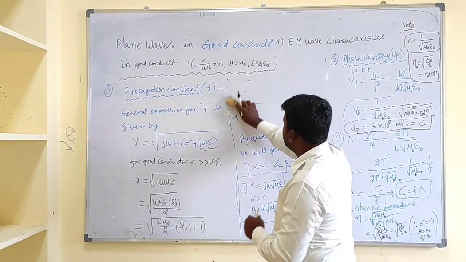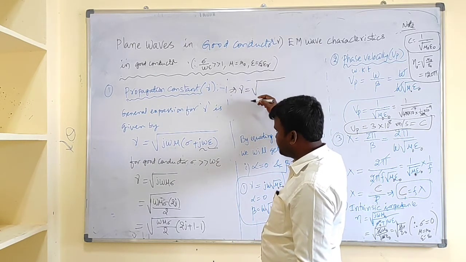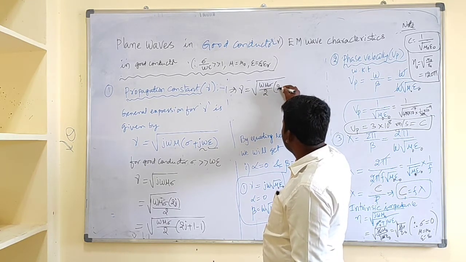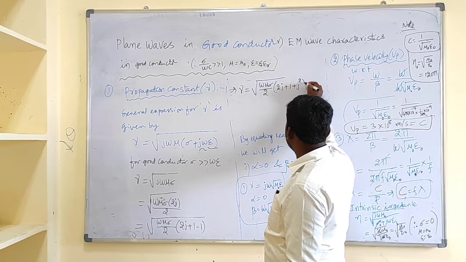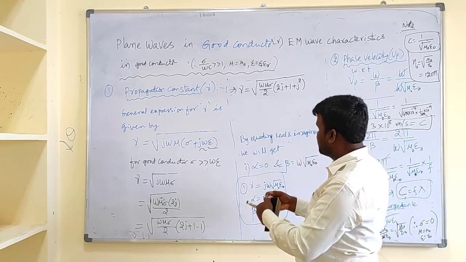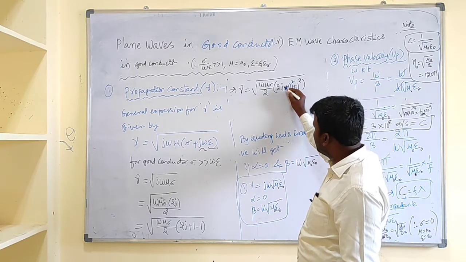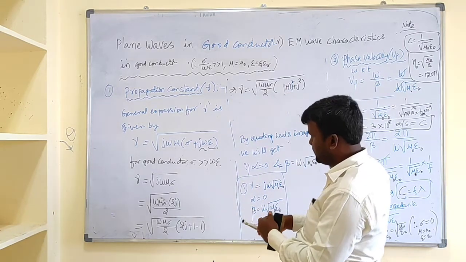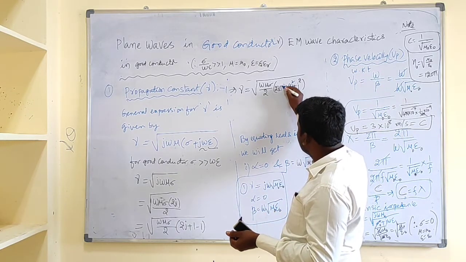Now simplify that one. It implies gamma equal to what? We can write that as omega mu sigma by 2 times j plus 1 minus 1, which can be written like this, that is j square. Let us write 1 as 1 square, so it is j square plus 2j into 1.